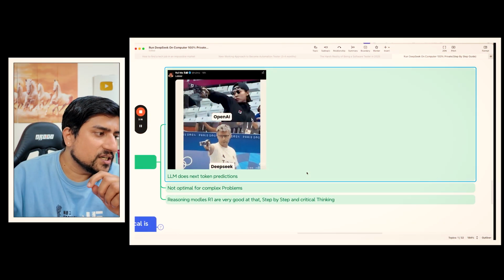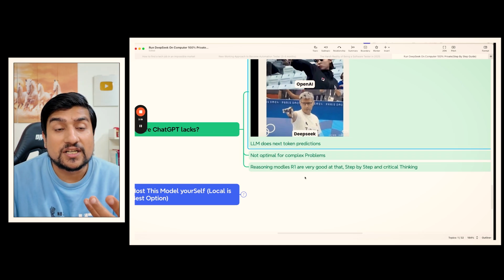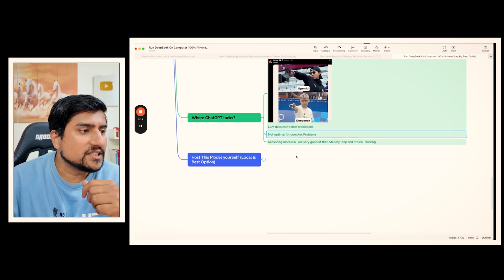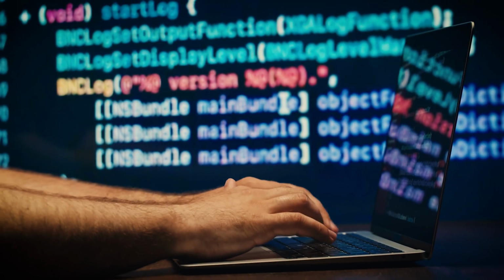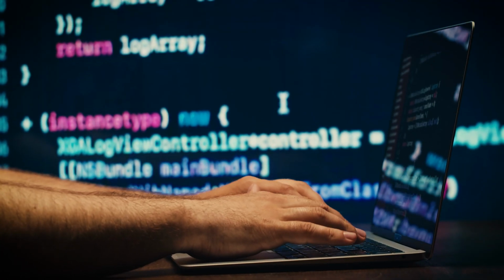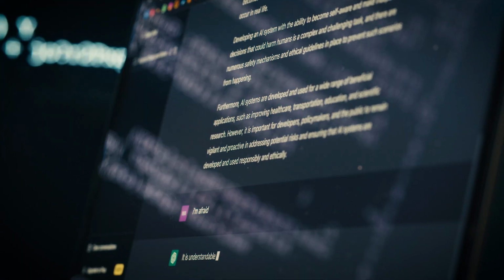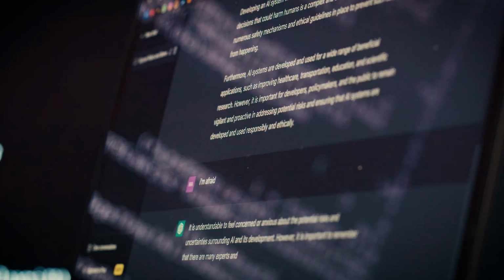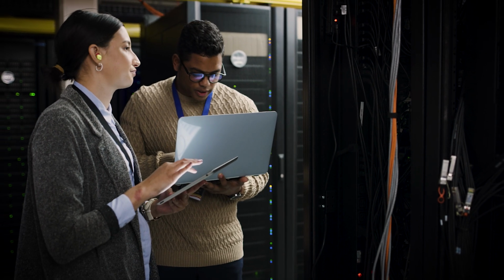Okay, so an LLM basically does next token prediction, which is where reasoning becomes important. The most important thing is that ChatGPT is not optimal for complex problems. I'll show you also that if you give a lot of complex problems to ChatGPT, it basically sucks. There is no reasoning at all. Reasoning models are like people: whenever you give a prompt, it will basically think, okay, these are the problems, these are the things that I need to research, I need to check. It's very similar to when you have a problem, you discuss with your friends, then you consolidate and solve the problem. Similarly, that's how reasoning models work.